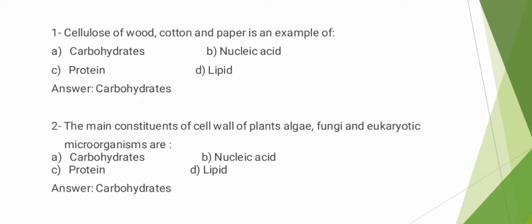The correct answer is option A carbohydrates because the cell wall of plants is made up of cellulose, that is a carbohydrate, and the cell wall of fungi is made up of chitin, that is also a carbohydrate, and the cell wall of algae is made up of pectin and hemicellulose, that is also carbohydrates. So that's why the correct answer is option A carbohydrate.